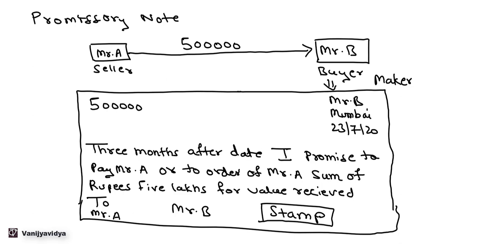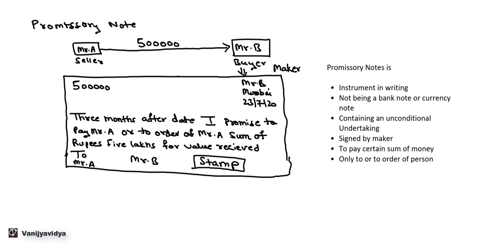So let us see a definition of a promissory note. So promissory note is an instrument in writing. So it has to be written. The promissory note cannot be oral. Not being a bank note or currency note, that is your money. If you see the money, the wordings on your currency note or bank note are similar. So it shouldn't be your bank note or currency note. So it has to be an instrument that is in writing, but it should not be your bank note or